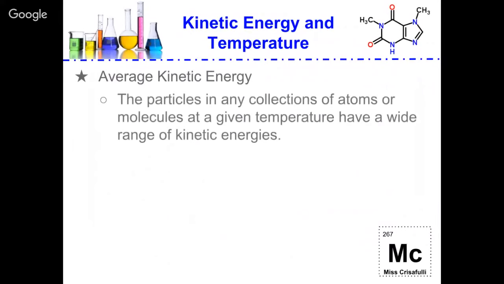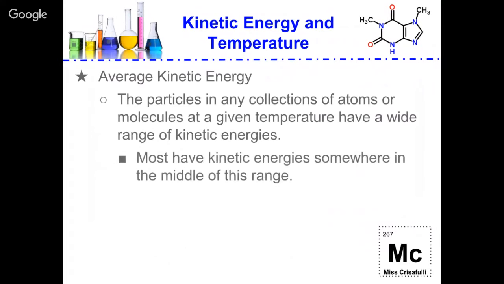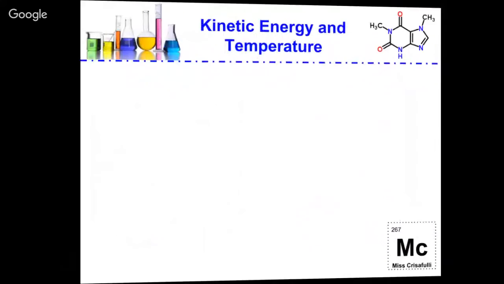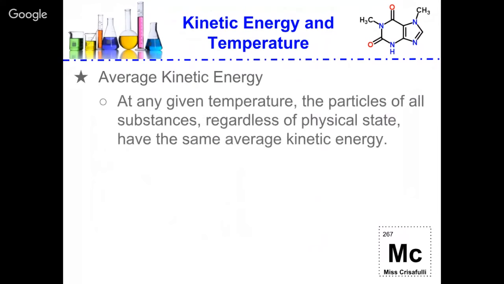When we're looking at average kinetic energy, the particles in any collection of atoms or molecules at a given temperature have a wide range of kinetic energies. Most have kinetic energy somewhere in the middle of this range. We use average kinetic energy when discussing the kinetic energy of a collection of particles in a substance, because remember, we cannot take the energy reading for just one particle. We're going to look at a sample, which is going to have Avogadro's number or even more of those particles. At any given temperature, the particles of substances, regardless of the physical state, have the same average kinetic energy.